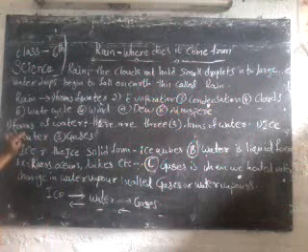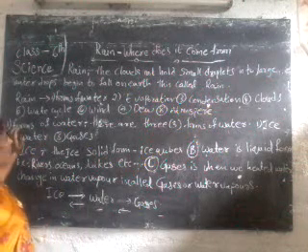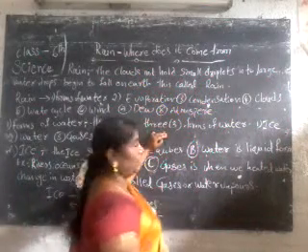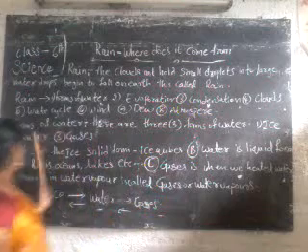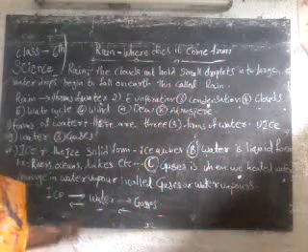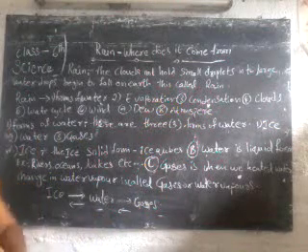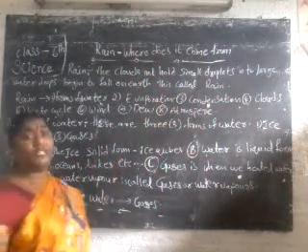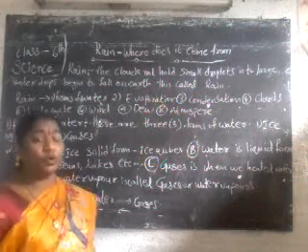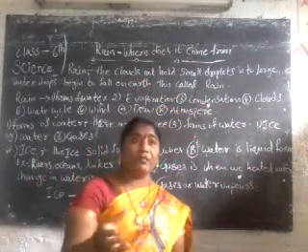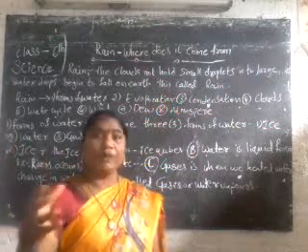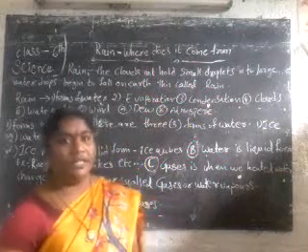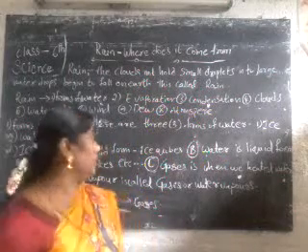Now, how many types of water forms are there? There are 3 types of forms of water: ice, water, and gases. Ice is the solid form. When we pour water and put it in the refrigerator, it gets the shape of the thing, like a water bottle, bowl, glass, or small tin.